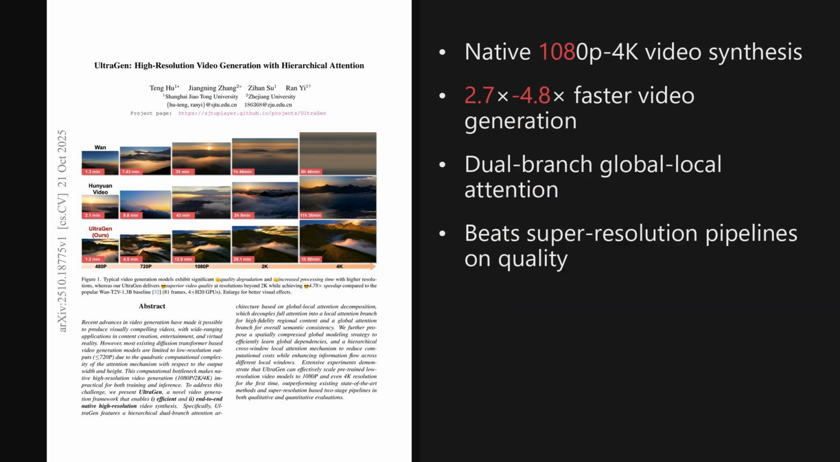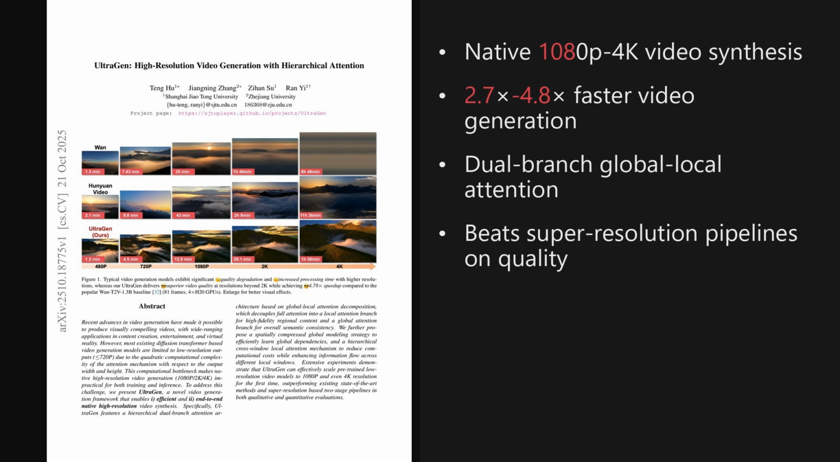I'm Alex. Today we're looking at a paper trending on X published on October 21, 2025, about 3 days ago. This paper makes native high-resolution video generation practical, hitting 2.69 times faster inference at 1080p and 4.78 times at 4K while demonstrating the first native 4K synthesis.